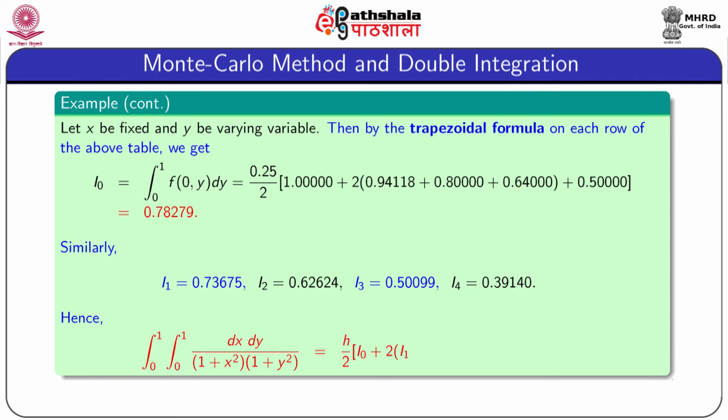0.39140. So, using these values, that means using the trapezoidal formula, we get the value of the double integration, and it is h by 2 into I0 plus 2 into I1 plus I2 plus I3 plus I4. After simplification, this value is 0.61277. So, this is the value obtained by trapezoidal formula for the given integral.